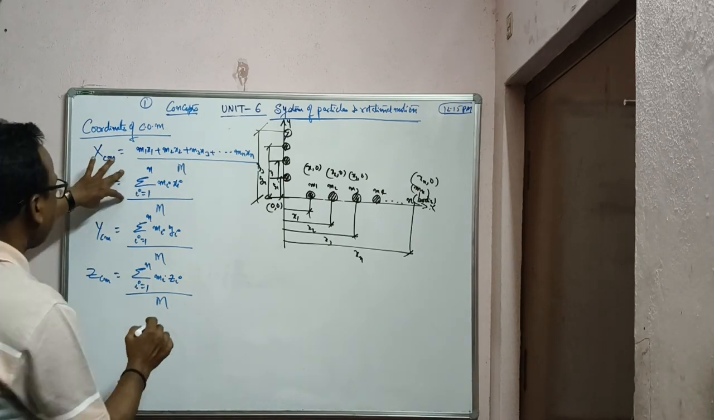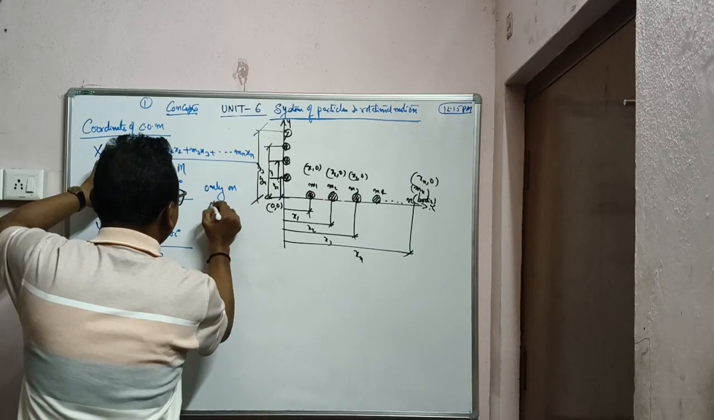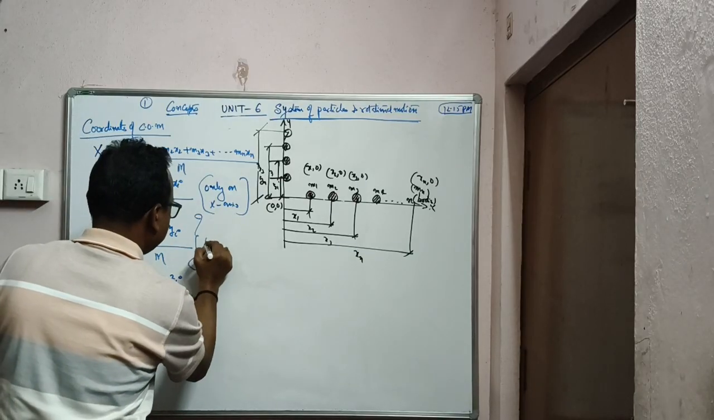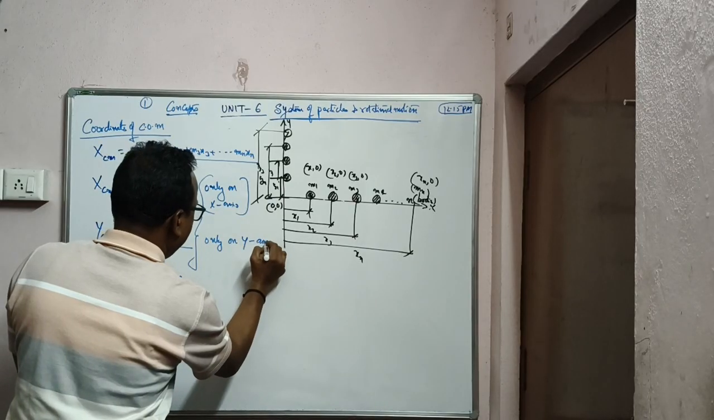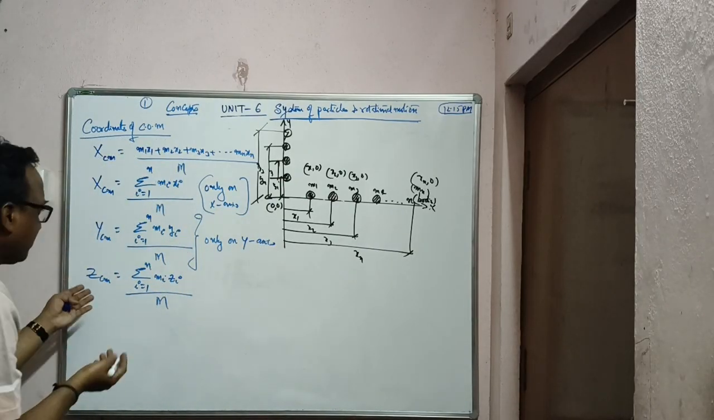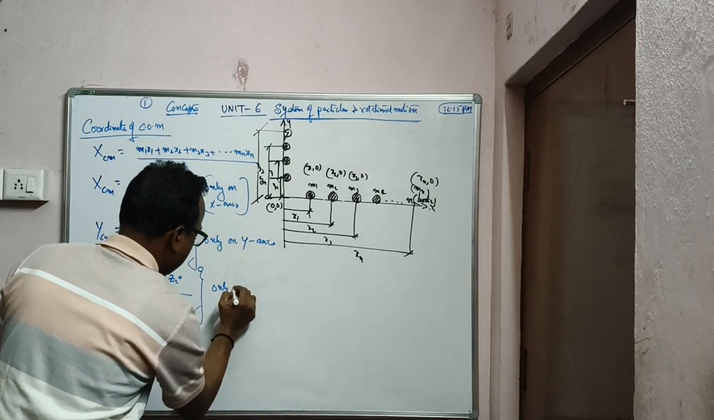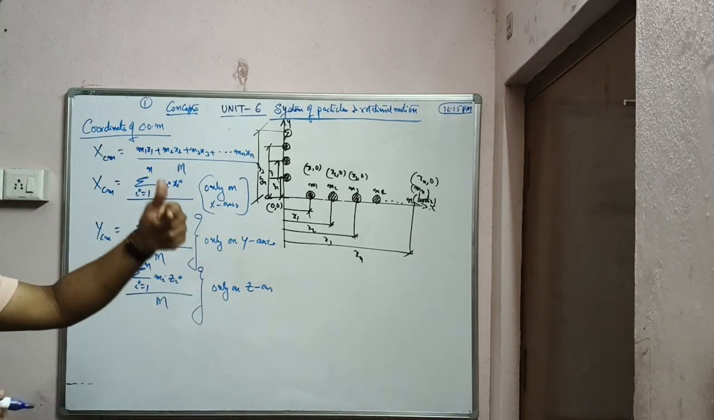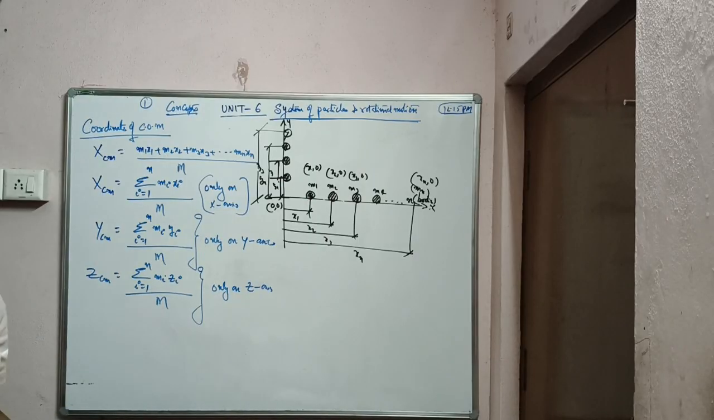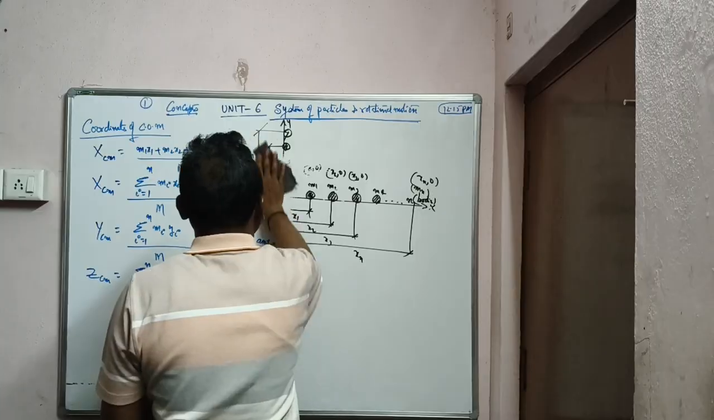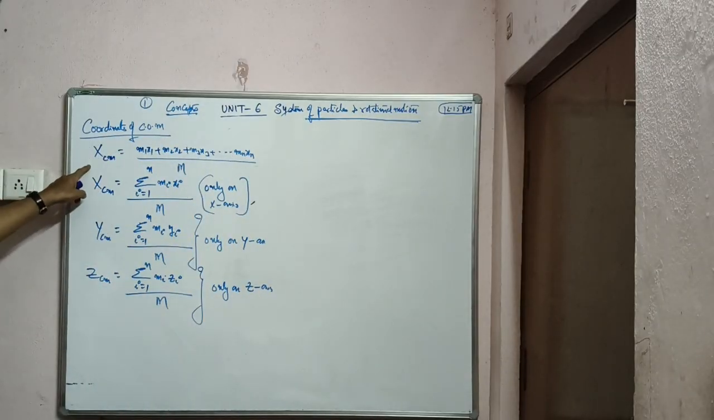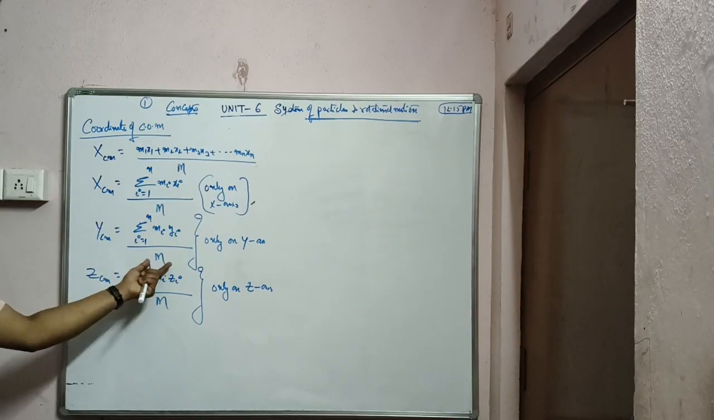Are you following? If the bodies are only on x axis, you have only one coordinate. Only on y axis, only the y coordinate, x coordinate is 0. Only on z axis, only the z coordinate, no x or y. Do you understand? So if the bodies are lying only on the x axis, only the x coordinate; on the y axis, the y coordinate; on the z axis, z. Note this: only on x axis, only on y axis, only on z axis, and M is of course the total mass of the body.